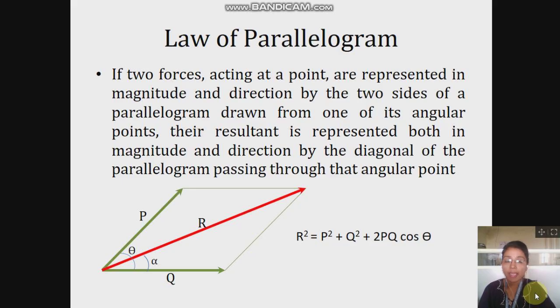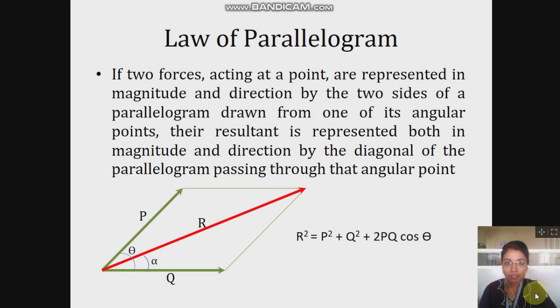If two forces acting at a point are represented in magnitude and direction by two sides of a parallelogram drawn from one of its angular points, the resultant is represented both in magnitude and direction by the diagonal of the parallelogram passing through that angular point. So, in short, this law states that if two forces are represented in magnitude and direction by sides of a parallelogram, then the resultant of these two forces can be represented by the diagonal of this parallelogram.